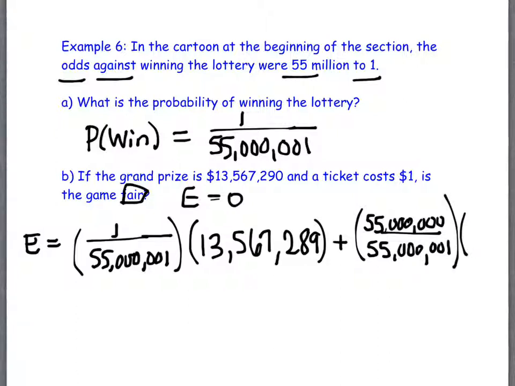And what happens to your net worth, if you will, if you lose? It's -1. Okay? So grab your calculator, calculate this all out and let me know what you get. Do you get 0? Do you get a positive? Do you get a negative? And what does that mean in terms of the game? So what do you get?